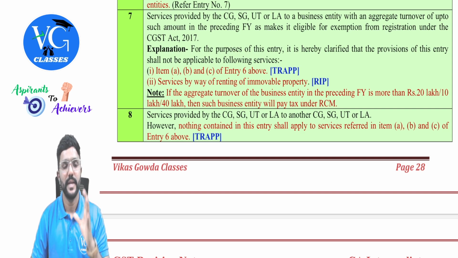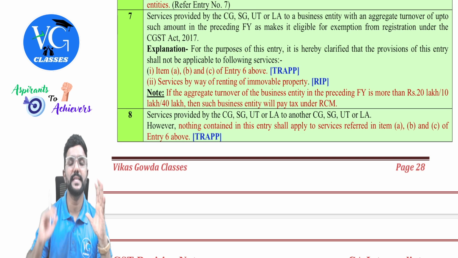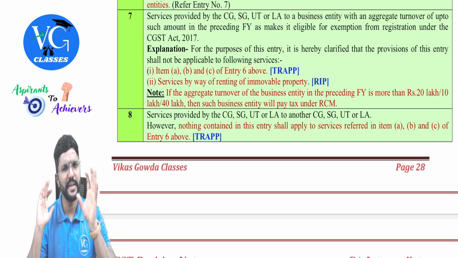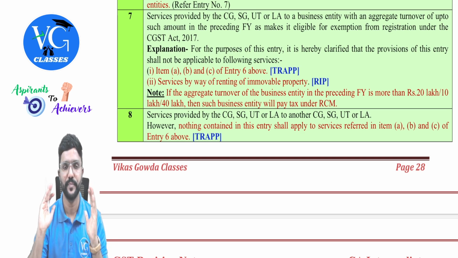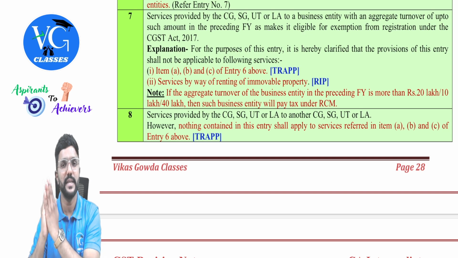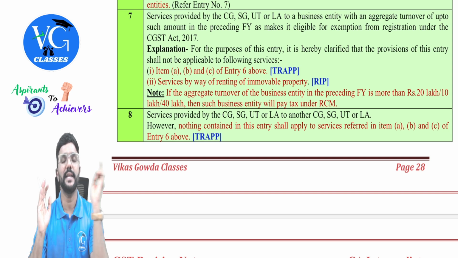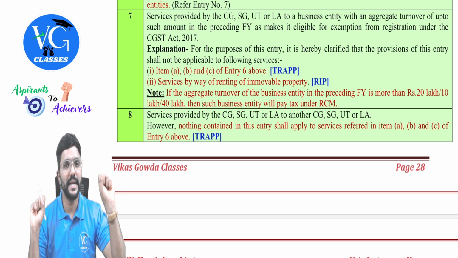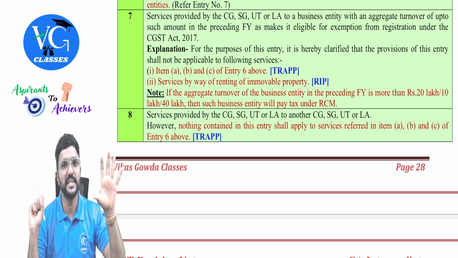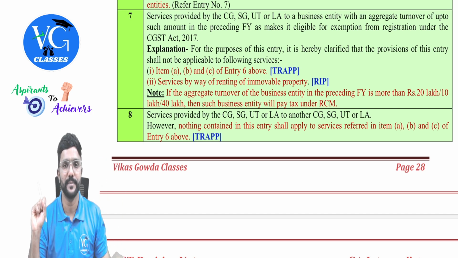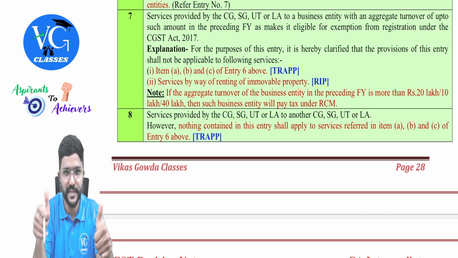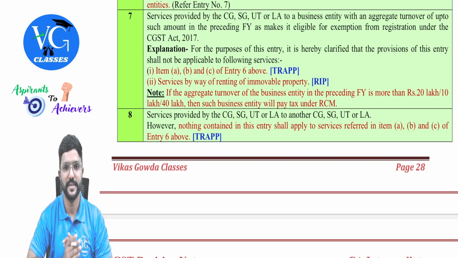Listen, people. If government is providing services to a business entity which is other than TRAPP and RIP, any services other than TRAPP and RIP, check who is the recipient, business entity. Check their aggregate turnover in the last financial year. If their aggregate turnover in the last financial year is within the threshold limit for registration, it is exempt. If it is more than the threshold limit, it is taxable under RCM. Very easy. Got it? Yes.